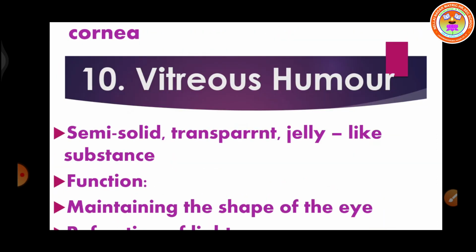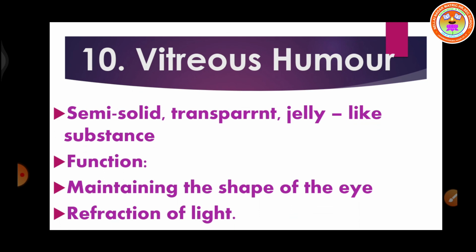Now, the next chamber is the posterior chamber. It contains a fluid called vitreous humor. It is a semi-solid, transparent, jelly-like substance that covers the interior portion of the eye. It plays an important role in maintaining the shape of the eye and also causes refraction of light before it reaches the retina.